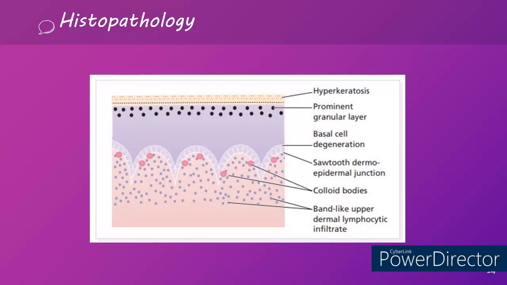Coming to the histopathological features of oral lichen planus. As we said in the pathogenesis, it is a T cell mediated degeneration of the basement membrane and the keratinocytes. So we could see basement membrane degeneration along with sawtooth rete pegs, and there will be an intense subepithelial inflammatory infiltrate, which is predominantly T lymphocytes. Based on the degree of inflammation, there will be hyperkeratosis at the corneal layer and a prominent granular layer. So this is the histopathological feature of oral lichen planus.